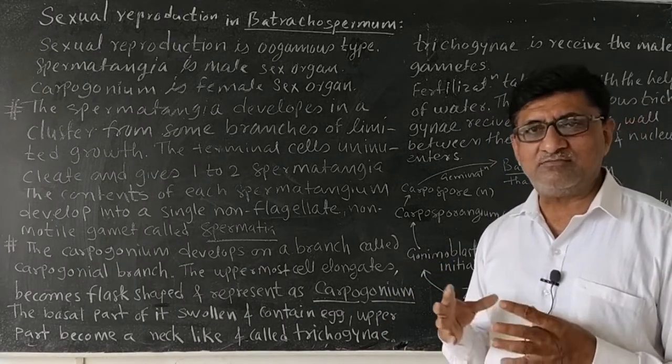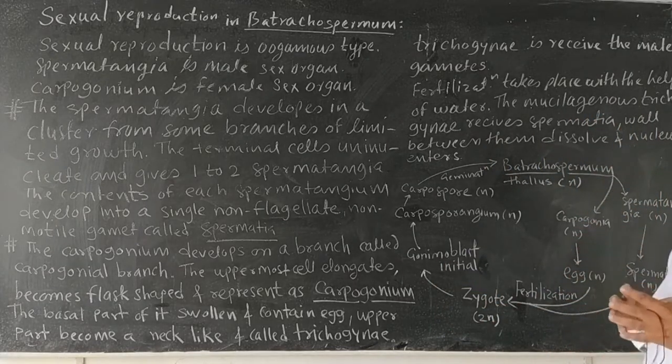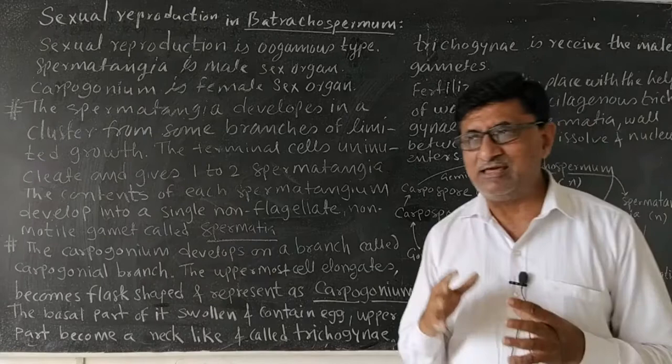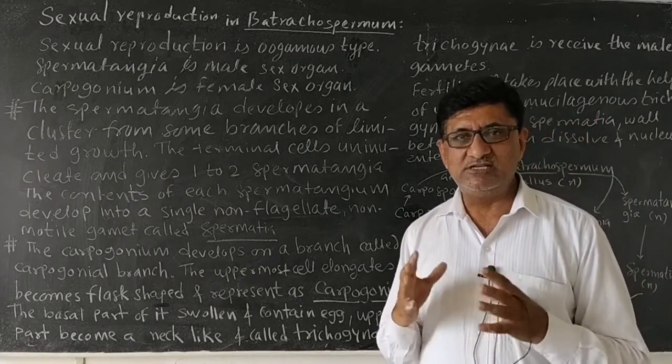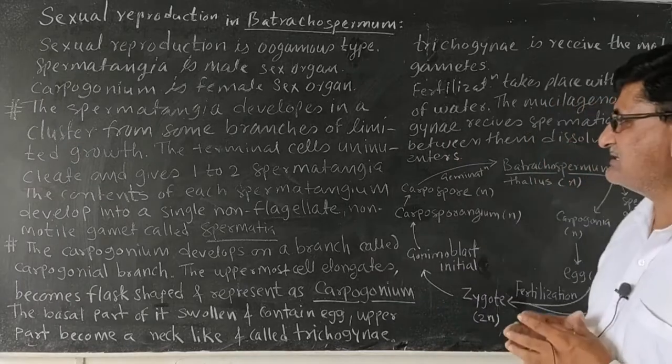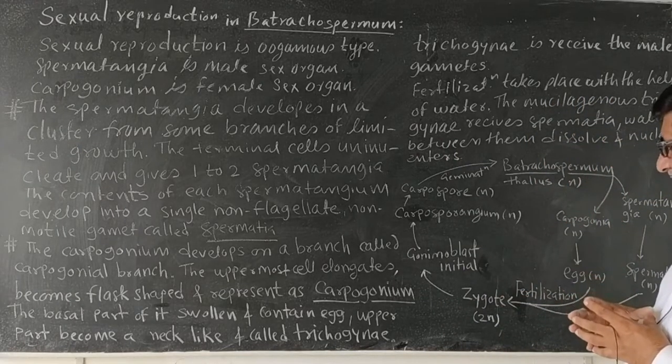The female and male nuclei unite and form the product of fertilization called the zygote. This zygote is diploid, whereas the carpogonium and spermatia are haploid.